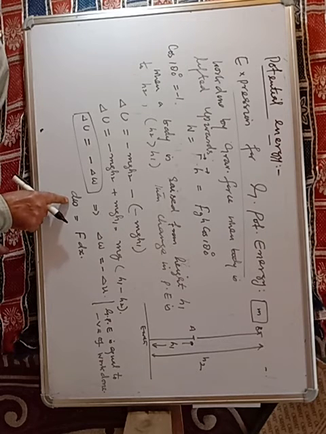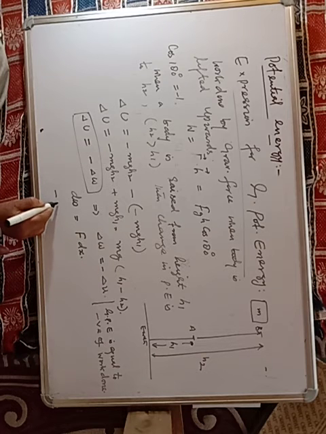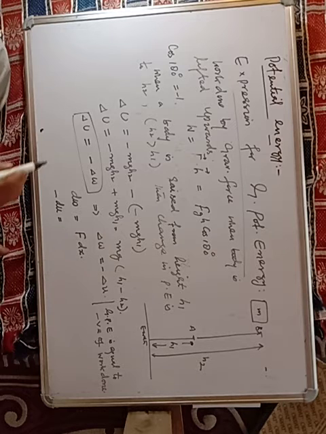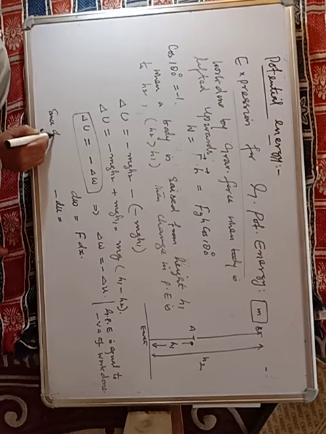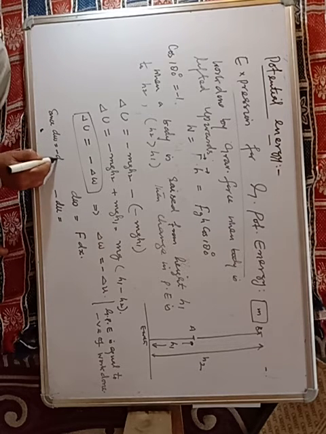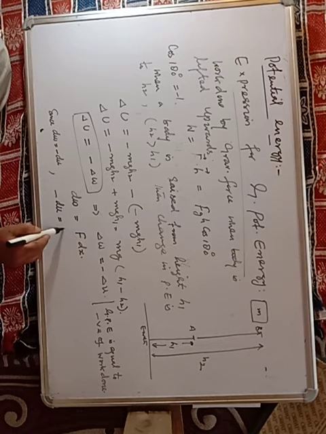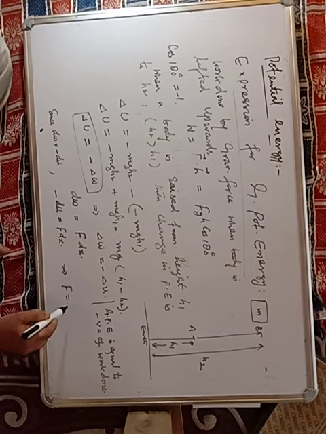But instead of dW we can write minus dU. So minus dU is equal to F dx, or we can write here F is equal to minus dU divided by dx.